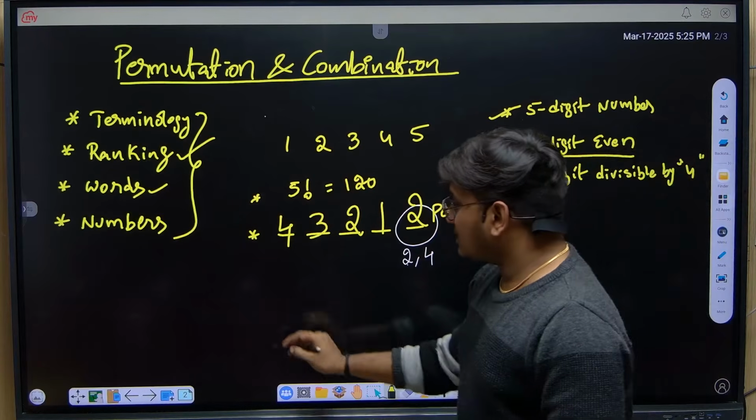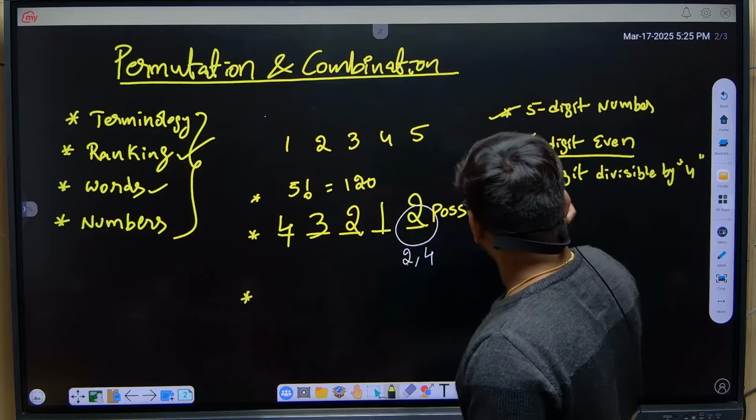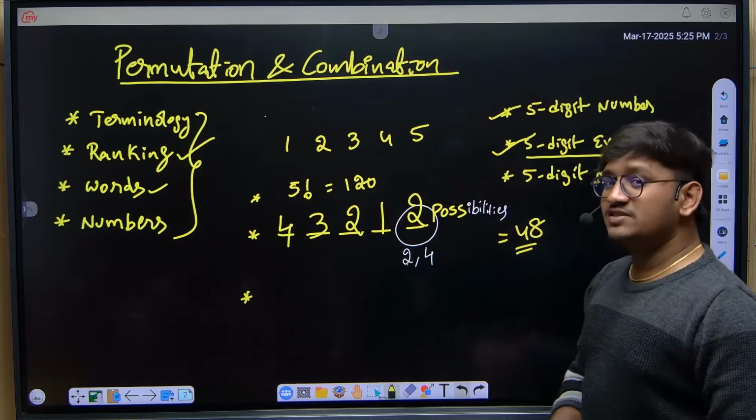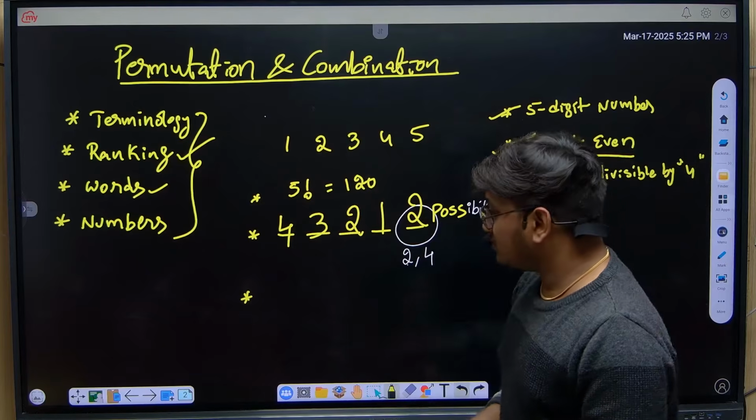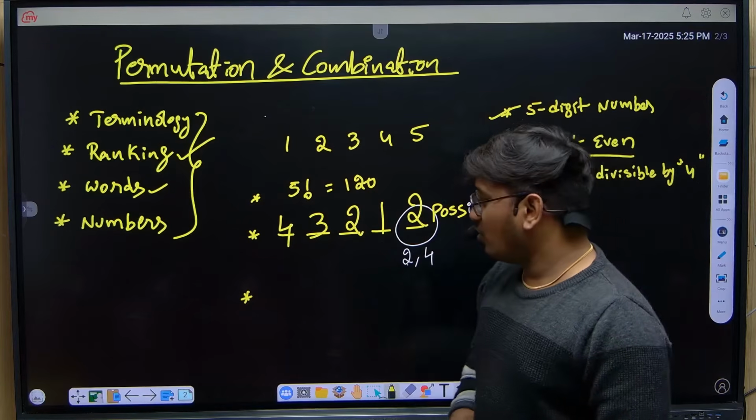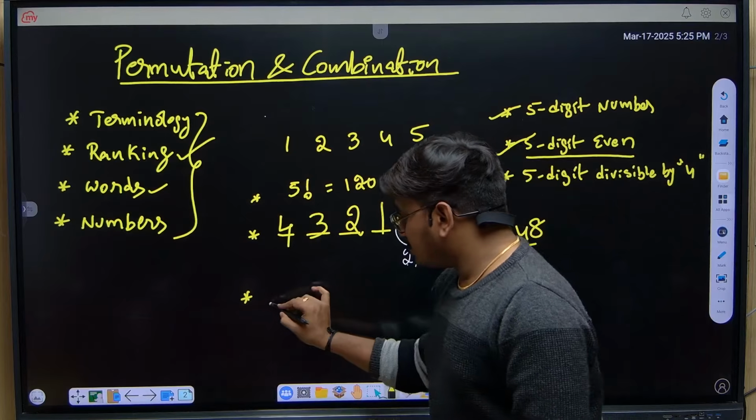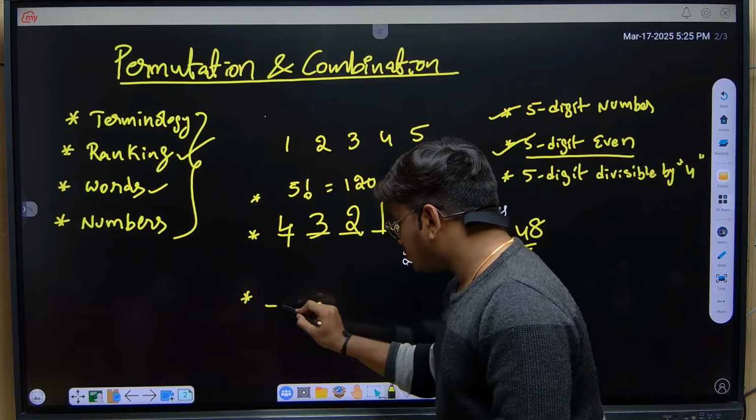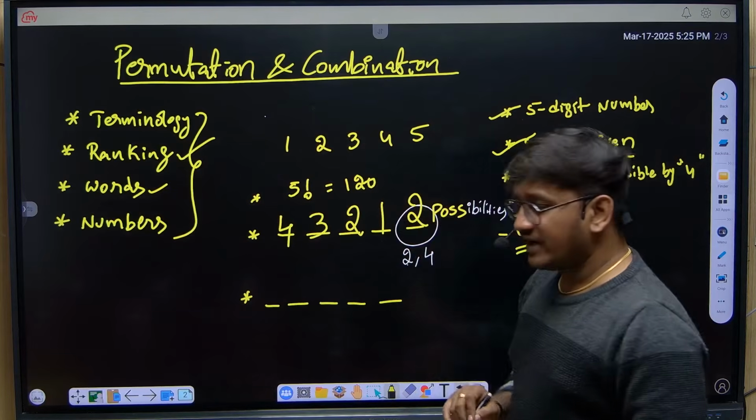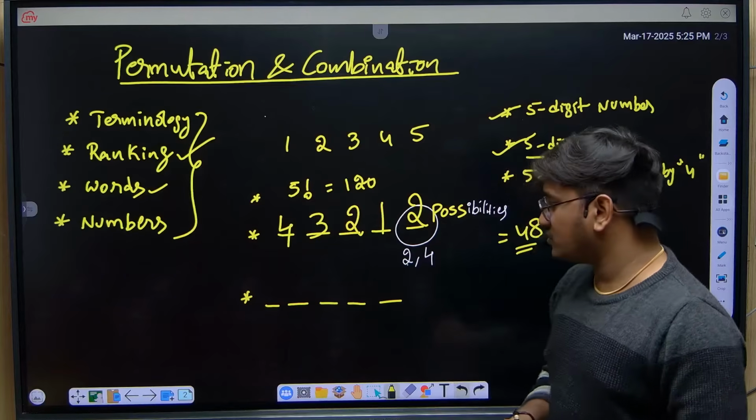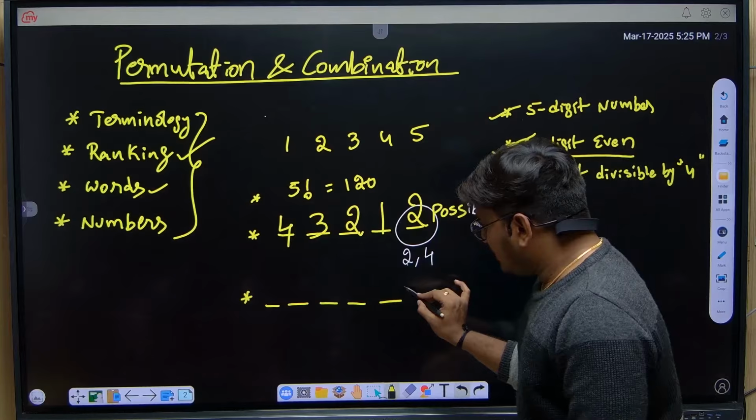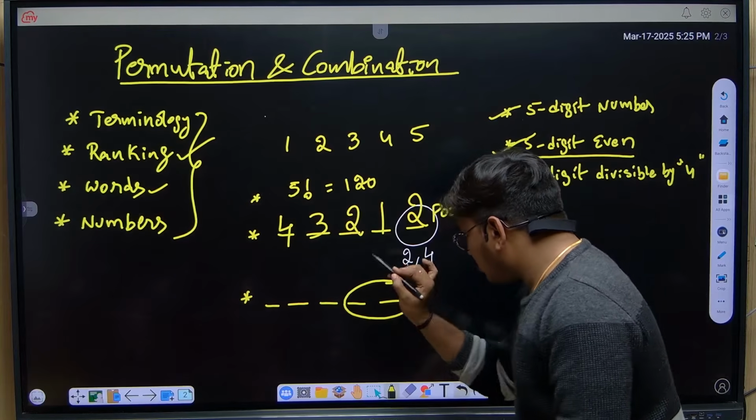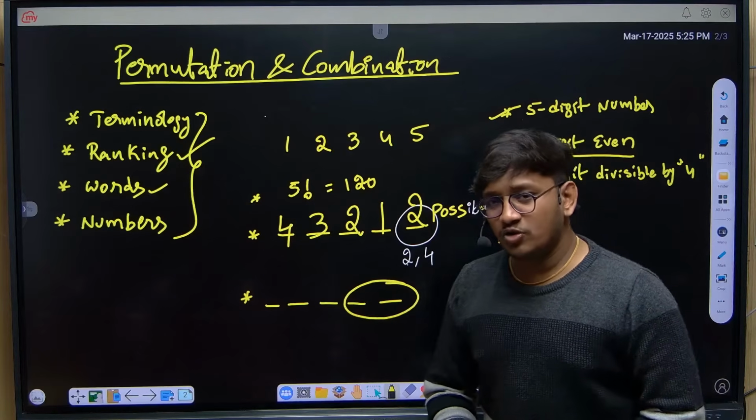Now the last question is how many 5-digit numbers divisible by 4 can be formed. Let's say this is the 5-digit number, and we want the 5-digit numbers which are divisible by 4. So when we take the divisibility rule of 4, obviously, what is the divisibility rule of 4?